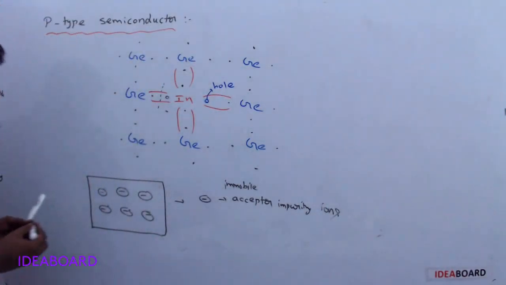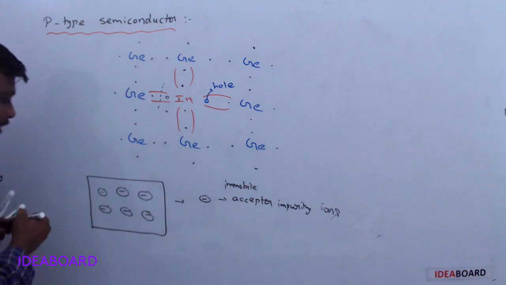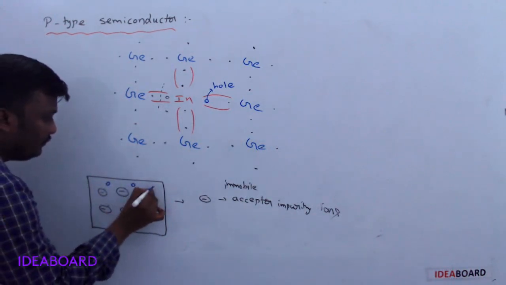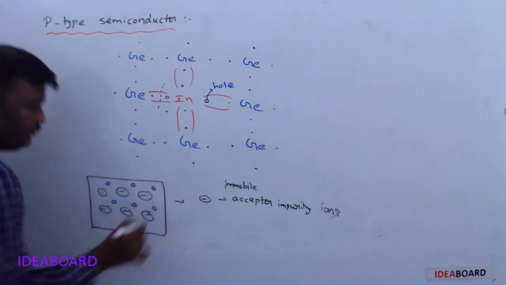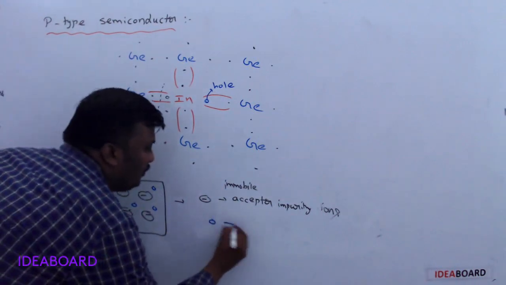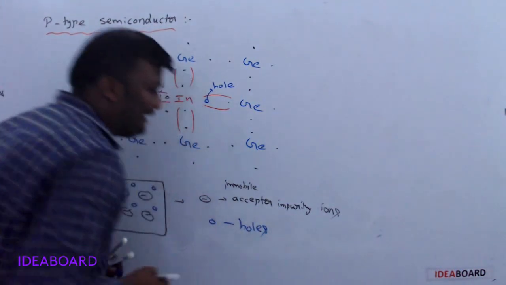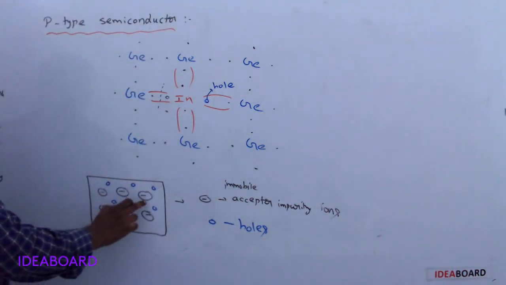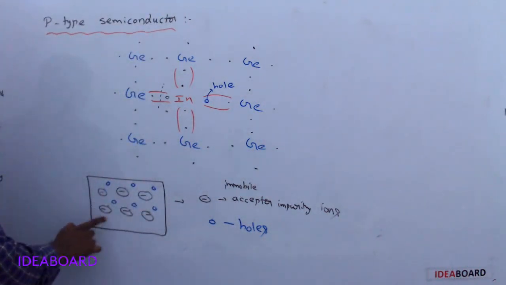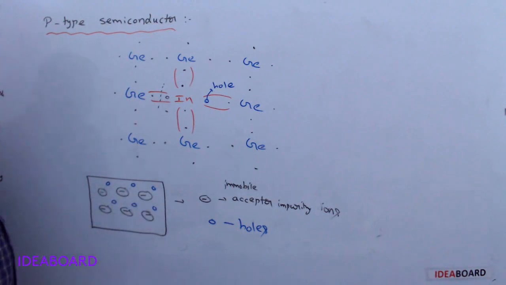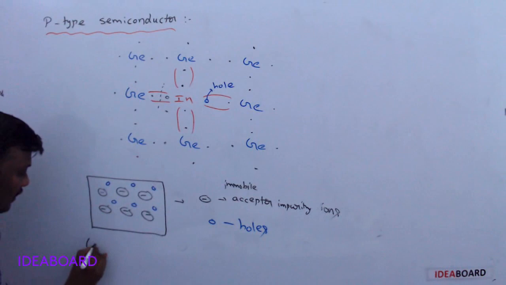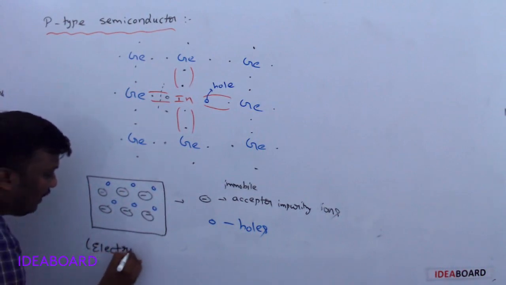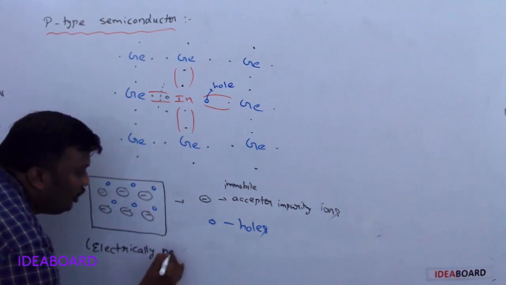Next, here we take the holes. Small circles indicate the holes, and immobile acceptor ions are indicated by the negative symbol. So this p-type semiconductor is also electrically neutral.